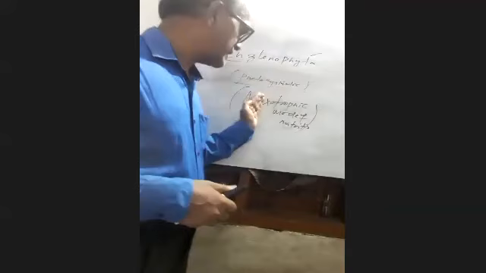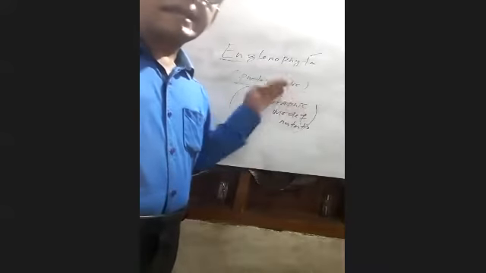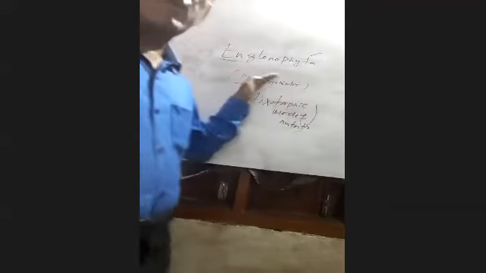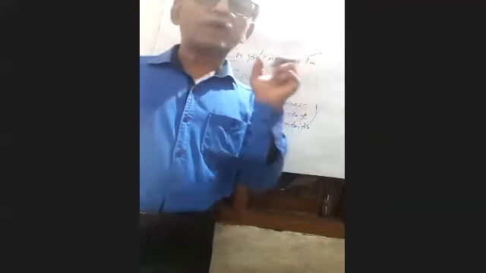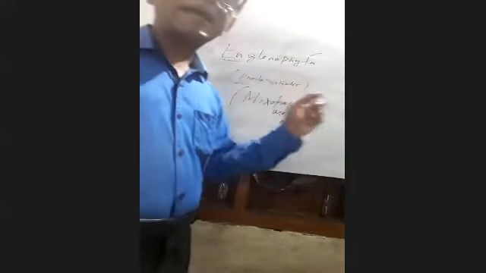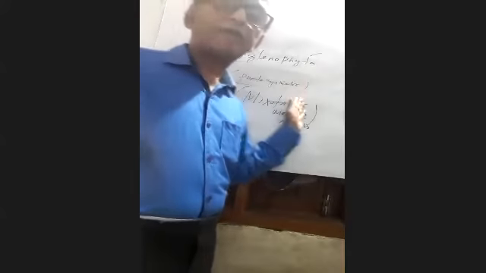Hello students, I have told you why the mode of nutrition of Euglena is called mixotrophic. Generally Euglena do the photosynthetic mode of nutrition, as long as light is available.